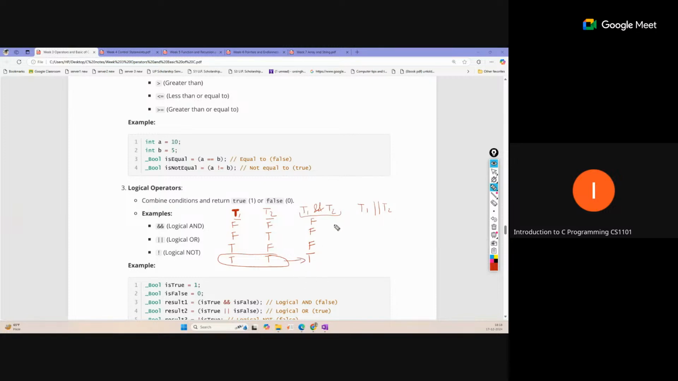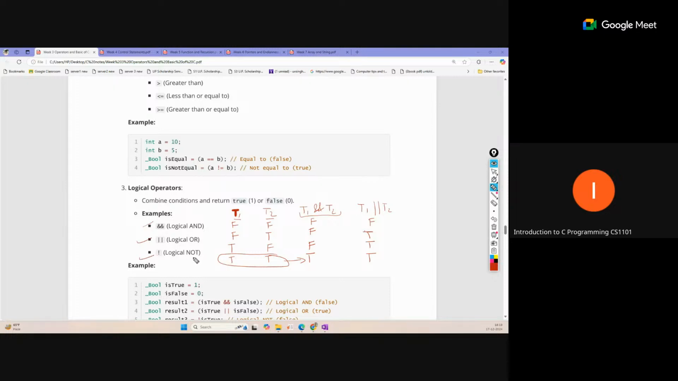So we are combining both conditions. Similarly for OR, according to the meaning, OR means either T1 is true or T2 is true. So if any condition input is true, then the output will be true. Here both are false, so false. If any one is true, the output will be true. In all three of these cases, the output will be true. So these are the meanings of logical AND and logical OR.